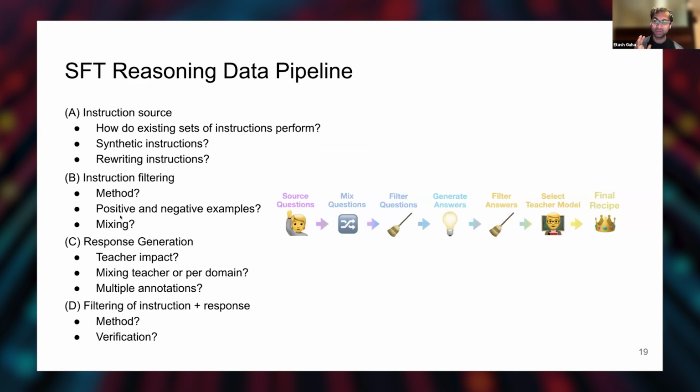And so we broke down the reasoning data pipeline into 4 steps. First, you have to generate your questions or instructions. Next, you have to filter those instructions. Next, you answer those instructions using some sort of teacher, and then you filter those answers. So you can see our pipeline for generating reasoning traces. This pipeline doesn't cover everything, right? There are a lot of methods that don't fit into this pipeline, but for now, this is a general enough pipeline that will catch most things.